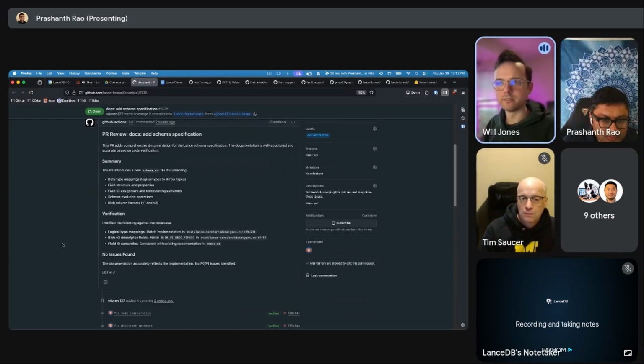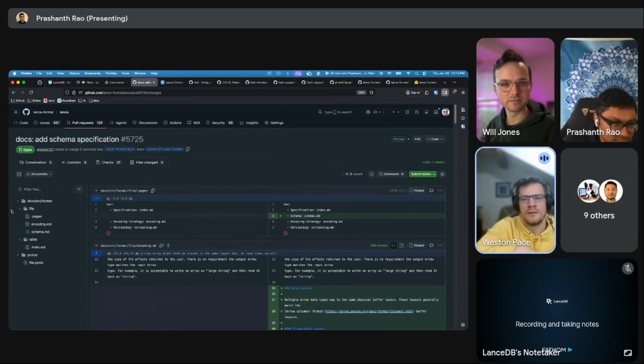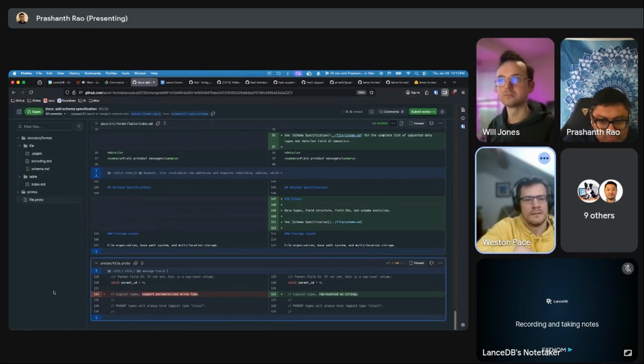Is it a file format change? I don't know, that's a good question, actually. I can chime in on the PR, but it might be nice if the file layer is just Arrow types and the tables, the logical schema, stay in the table layer. One thing we might want to define for a logical type is what the physical type is that we use to store it, which is just an Arrow type.